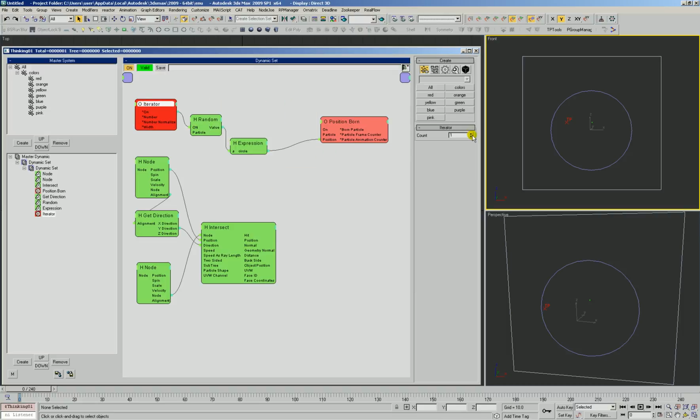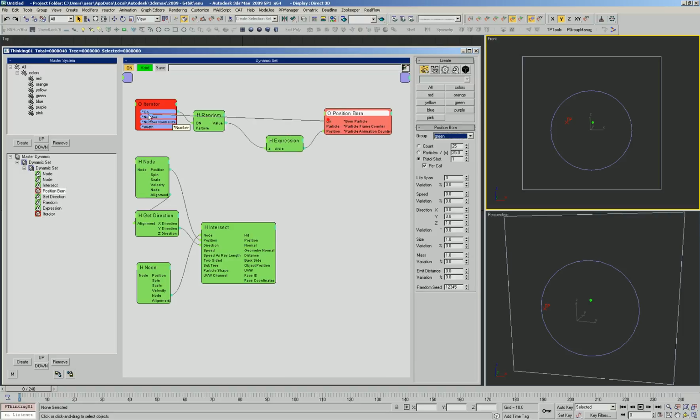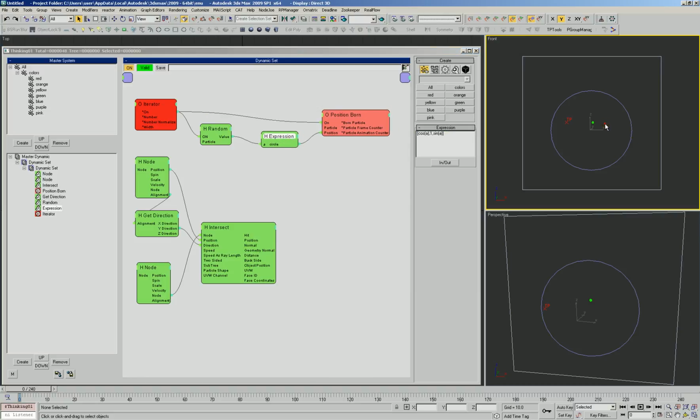Iterate, let's get the count up there a little bit. Okay, there's our circle. It's just really small. Let's measure this. You'll notice in the status bar that it is about 1.